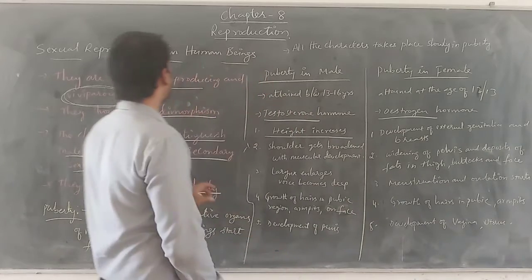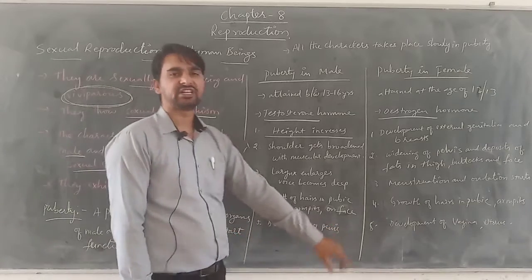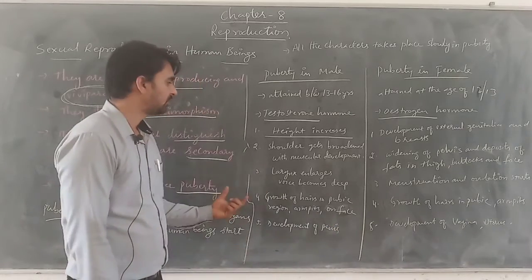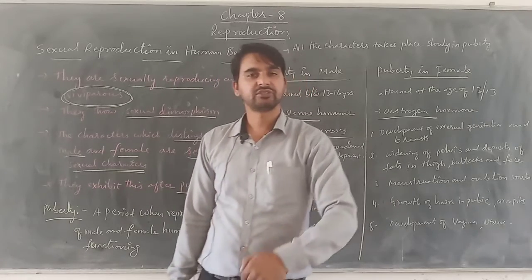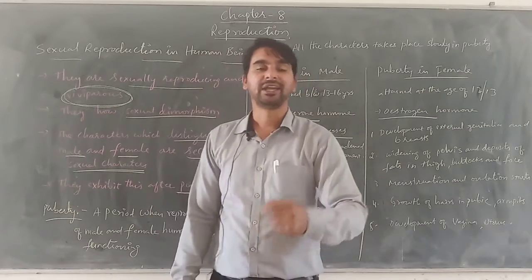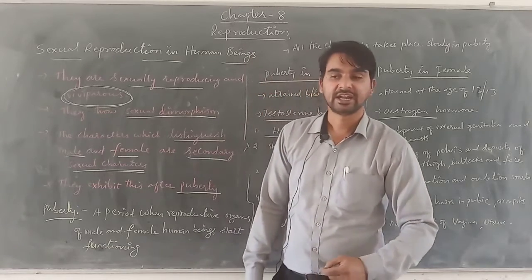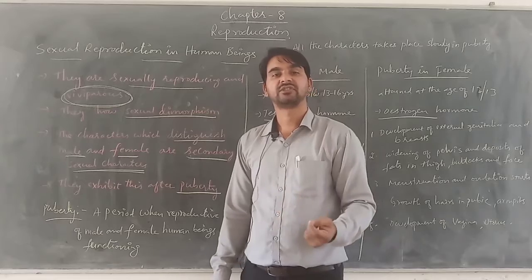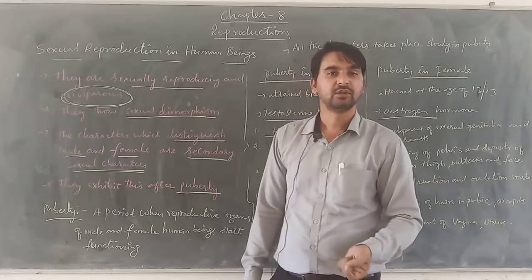So these are all the various changes that take place during the puberty age, both in males as well as in the females. Got it, students? That's all in this video session. In the next video session, we'll be dealing with the male reproductive system, what are the different parts involved in that, and how the secretion and the movement of gametes takes place from the site where they are produced to the outside of the body.